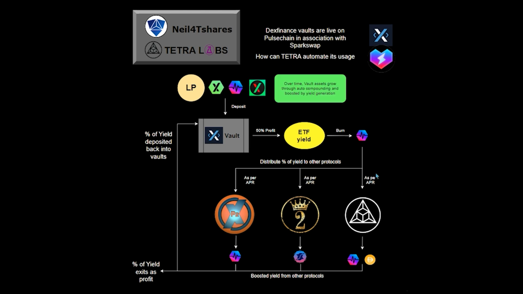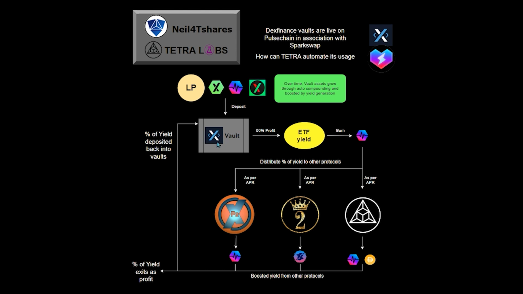It's important to note that over time, if you use strategies like this, or even just stay within DexFinance completely, your vault assets will grow. And so your overall APY will grow too, based upon constantly feeding new profits and new revenue streams into your vault. So as you can see, these tools are very powerful, and auto compounding is one of the most powerful economic tools that exist. And so the guys at DexFinance and Sparkswap have come up with a pretty neat system to alleviate some of the aggravation of clicking bunches of buttons.